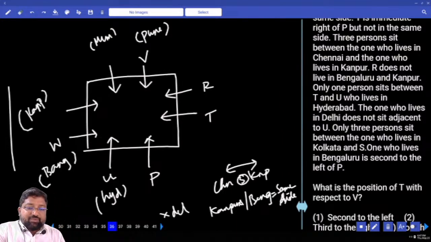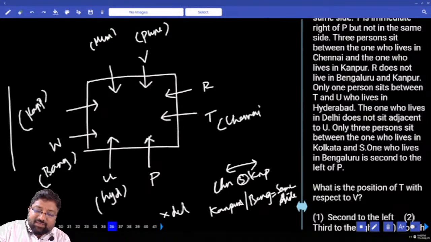When this is Kanpur, 3 people between Kanpur and Chennai. Where should I go for 3 people between Kanpur and Chennai? How many possibilities? 2 possibilities. Who should be Chennai? If I go to the left side of Kanpur, W U P, T is Chennai. If I go to the right side, W U P, T is Chennai. Either way T comes. So for sure this is Chennai. This is not Delhi, so this should be Delhi. Then what about P? P has to be from Kolkata.